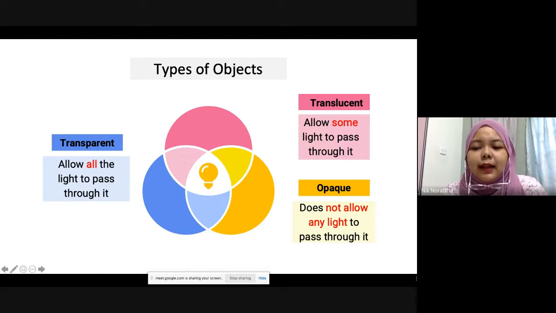Last one, opaque object. An opaque object does not allow any light to pass through it at all. So if you see an object that does not allow any light to pass through it, remember that we call it an opaque object.